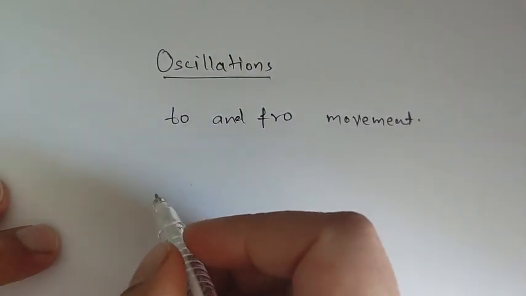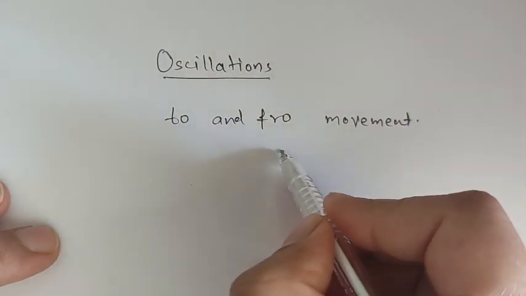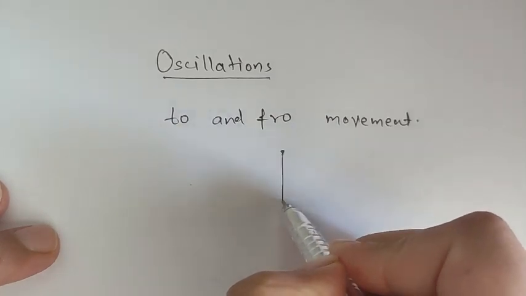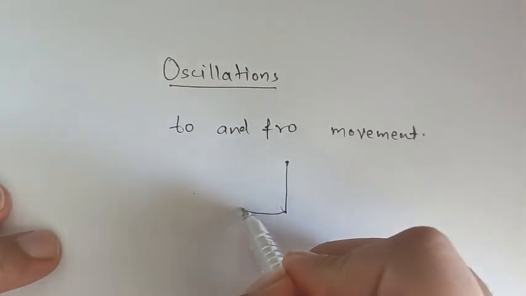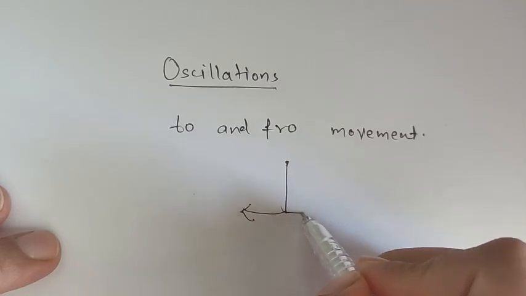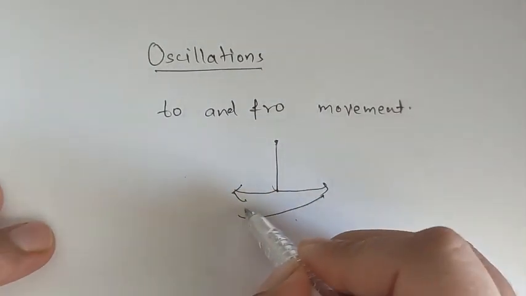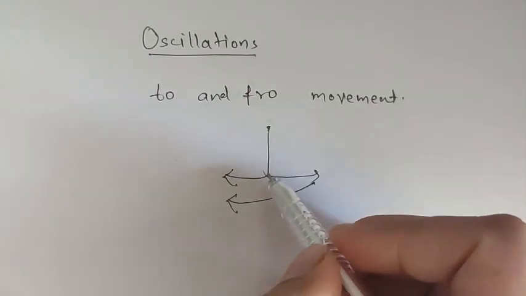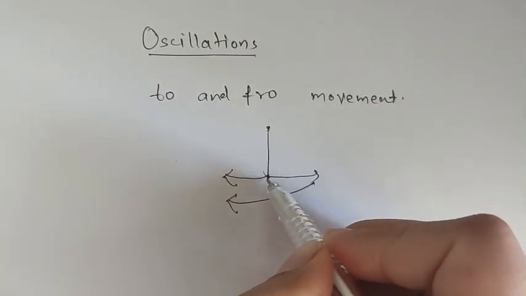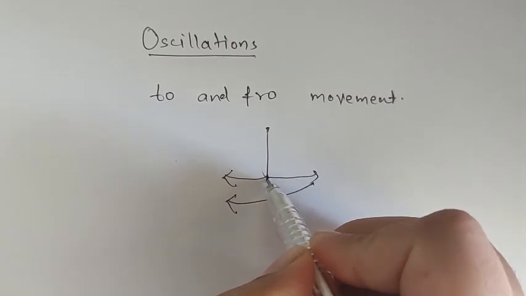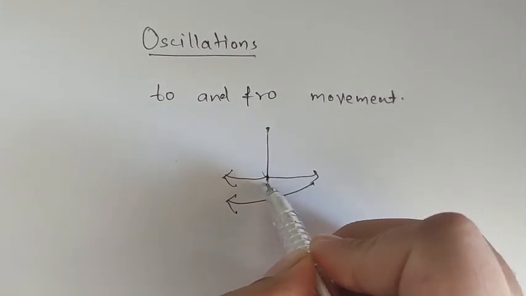If we see an example, a swing, the swing will go in this direction and then come back and go in the other direction, and again it will go in the same direction. But here, this will be the mean position from where it gets started.